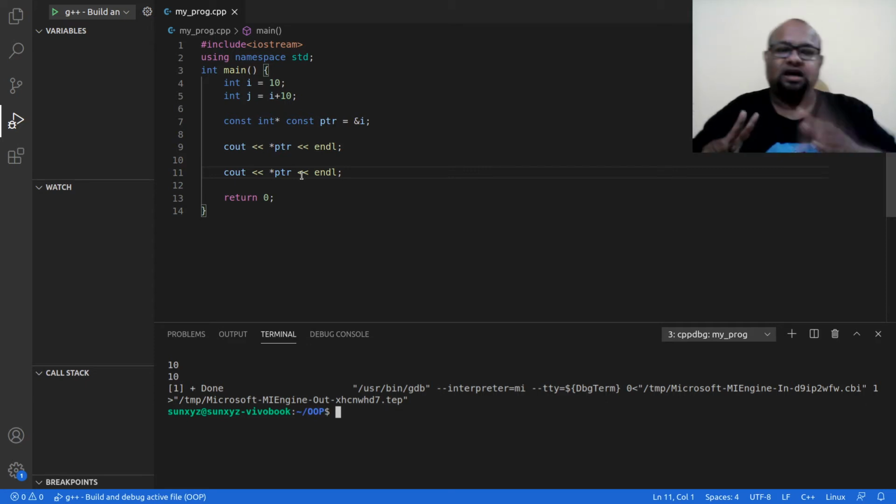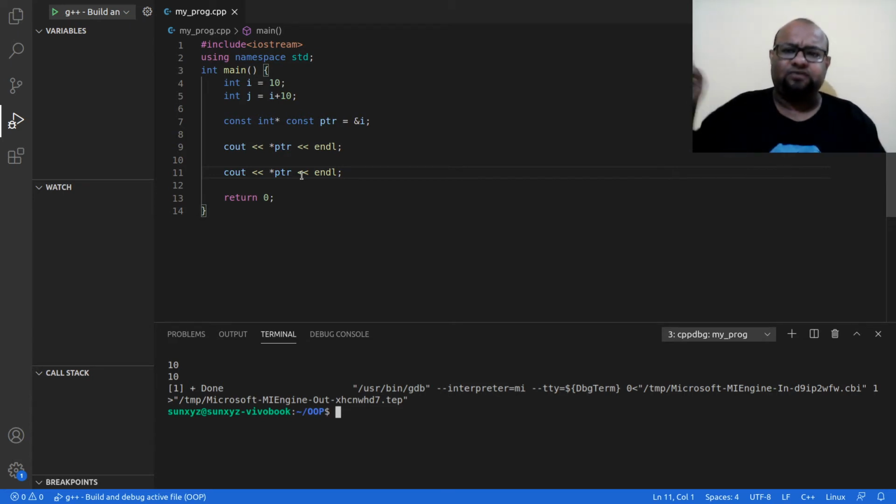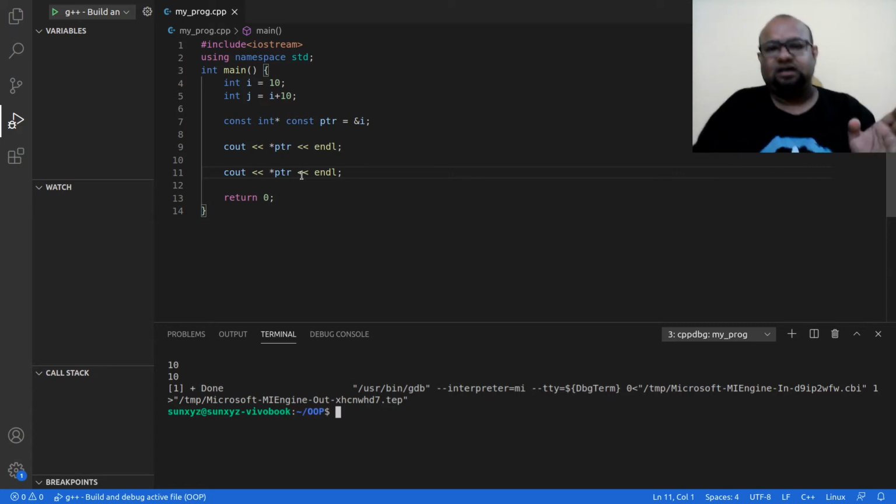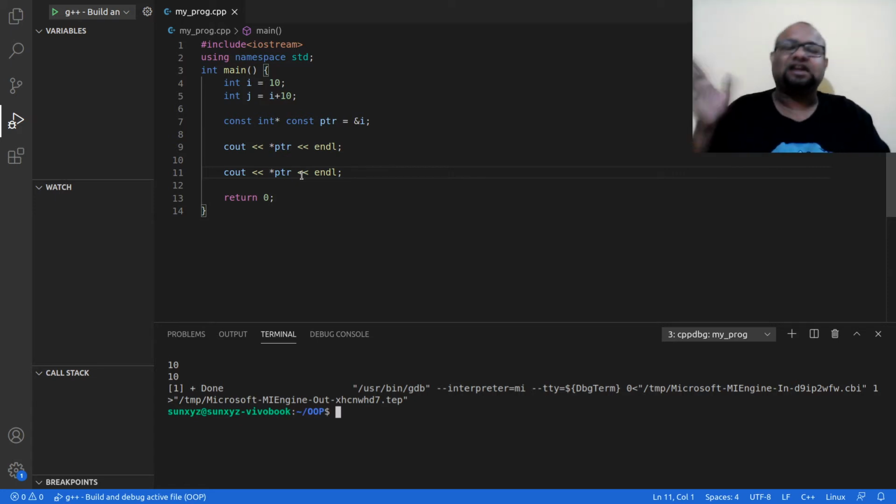When I wrote const to the right of the star, I could change the value, but I could not change the address. And when I wrote const both to the left and right, I could neither change the value nor the address.